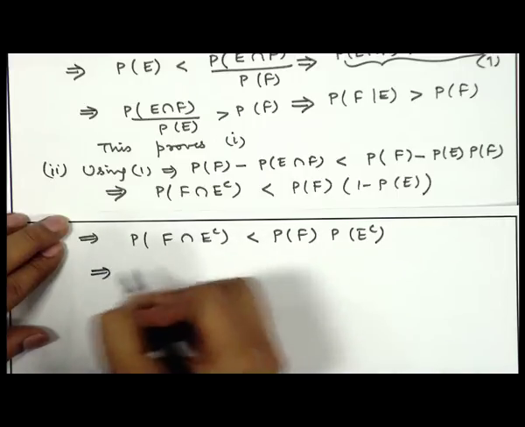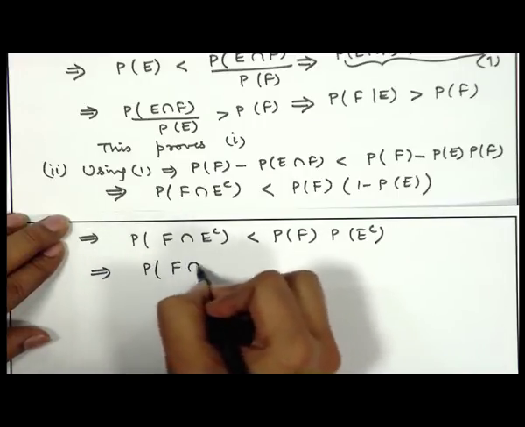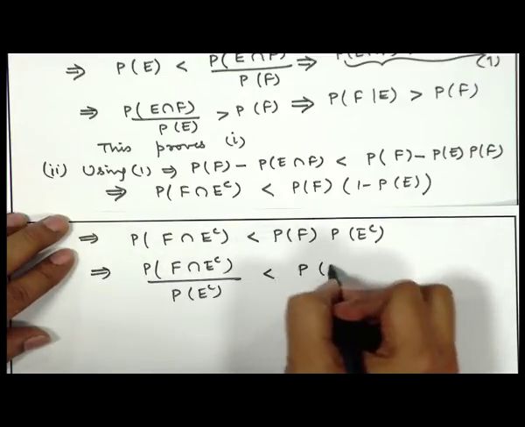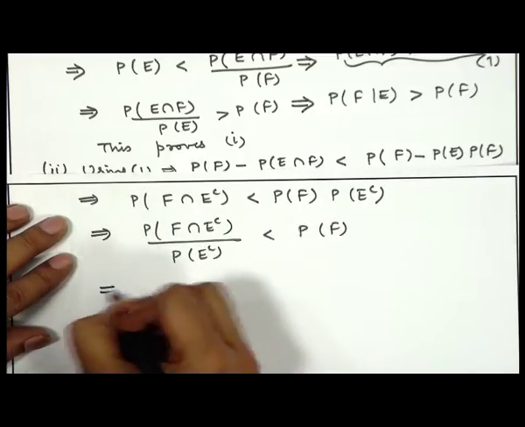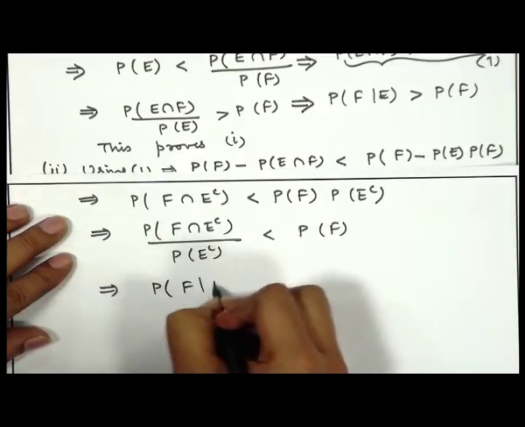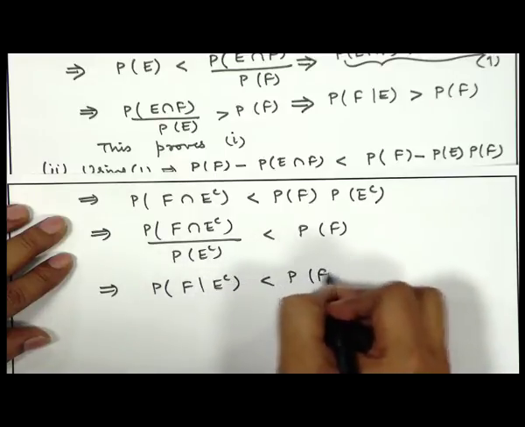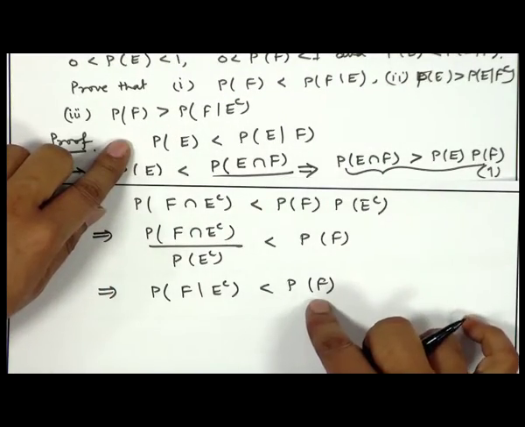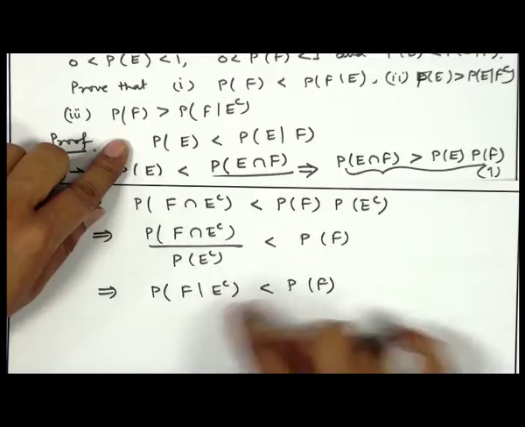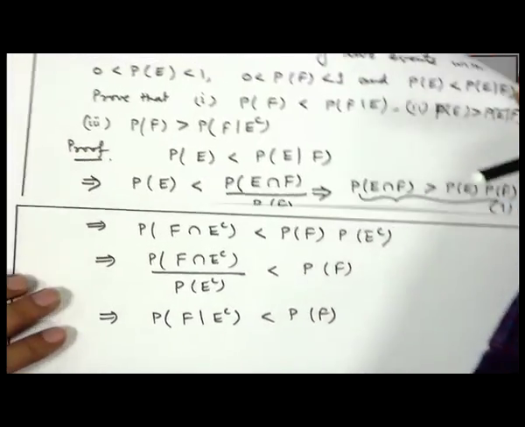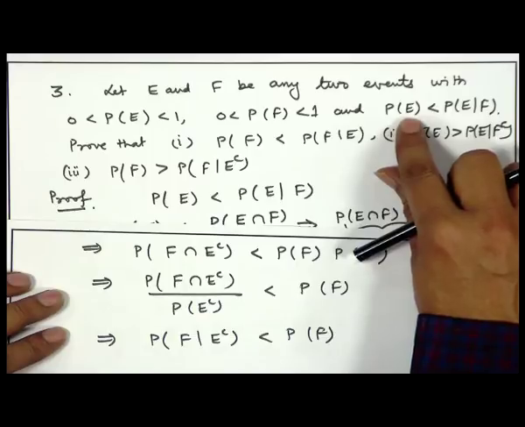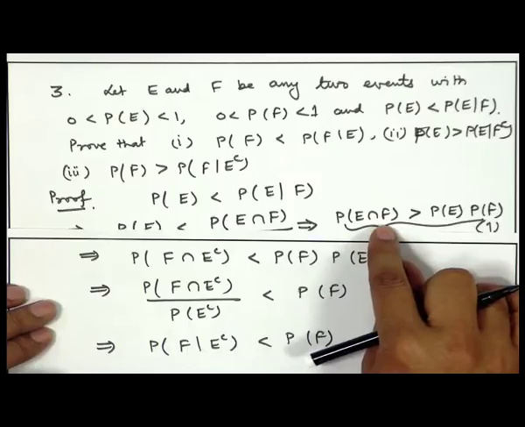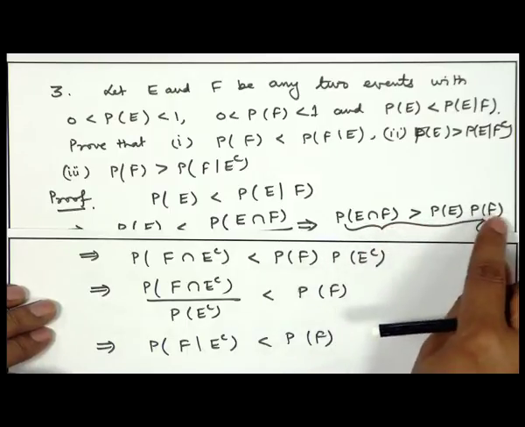So, this if you write, it becomes probability of F intersection E complement divided by probability of E complement less than probability of F. So, this statement is equivalent to probability of F given E complement is less than probability of F. So, this is the statement number 3, probability of F is greater than probability of F given E complement. So, what we have done? We have used the given condition, that is probability of E is less than probability of E given F, which we simplified to probability of E intersection F greater than probability of E into probability of F.